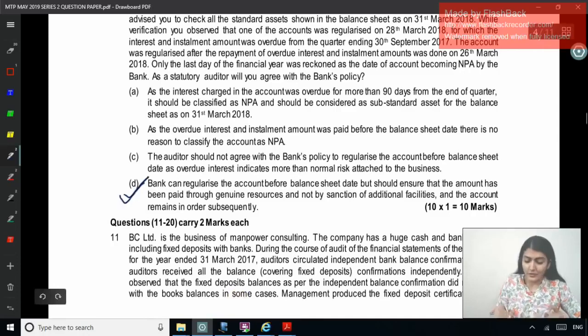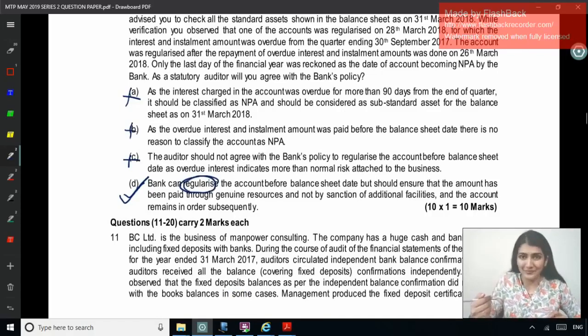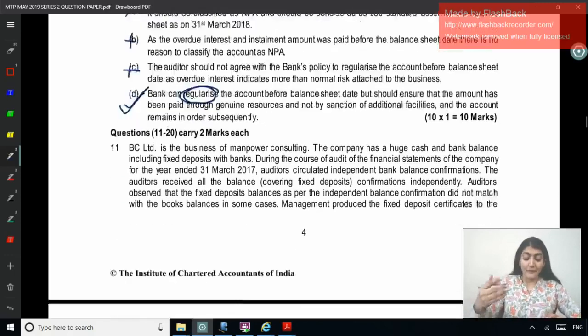So continue should be considered as substandard? No. Right? Overdue installment and there is no reason to classify? No. Right? Should not agree with the bank, more than normal risk attached? No. Right? But this is talking about the regularized thing. So if you see that regularized word is coming over here. Okay. Right? So that completes the 1 mark.